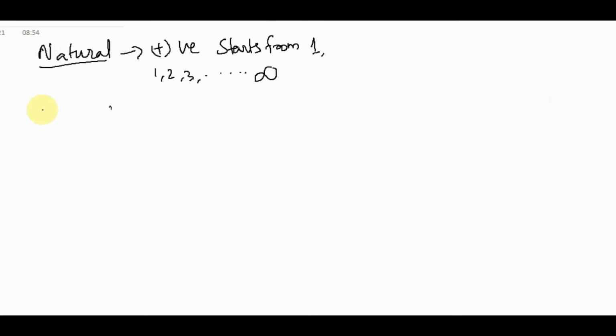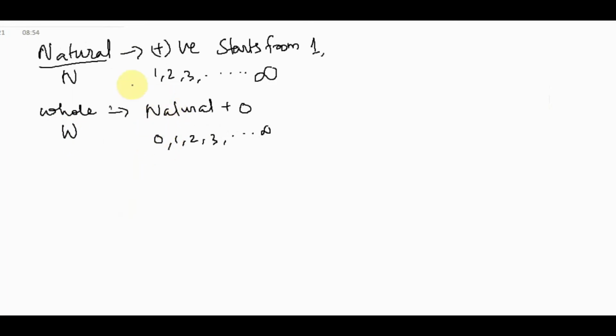Then what is a whole number? After natural number, we are checking the whole number. Whole number means natural number plus 0. That means whole numbers include 0 and 1, 2, 3, etc., up to infinity. The natural number is denoted by capital N and the whole number is denoted by capital W. So the whole number includes 0 along with the natural numbers.